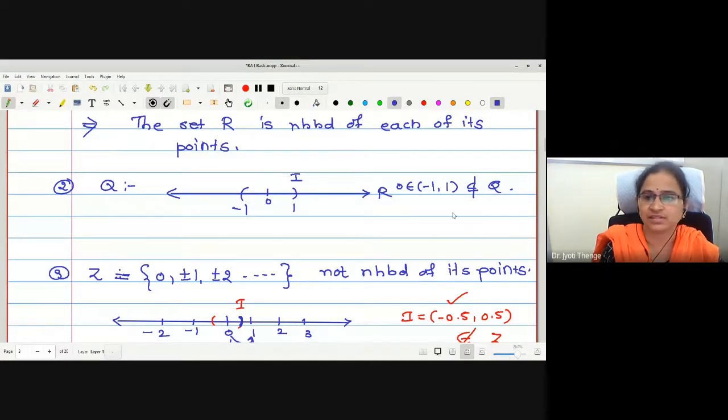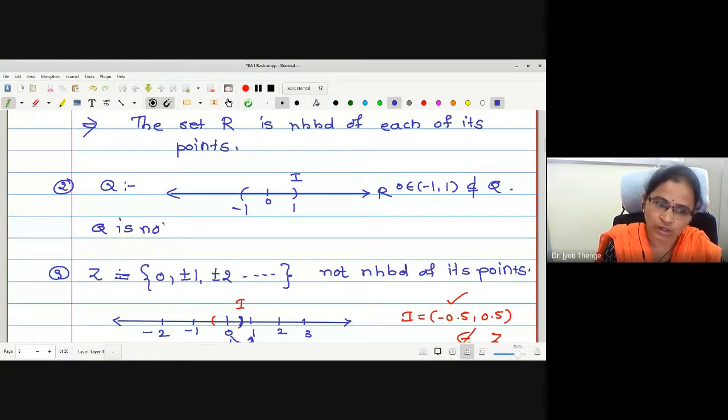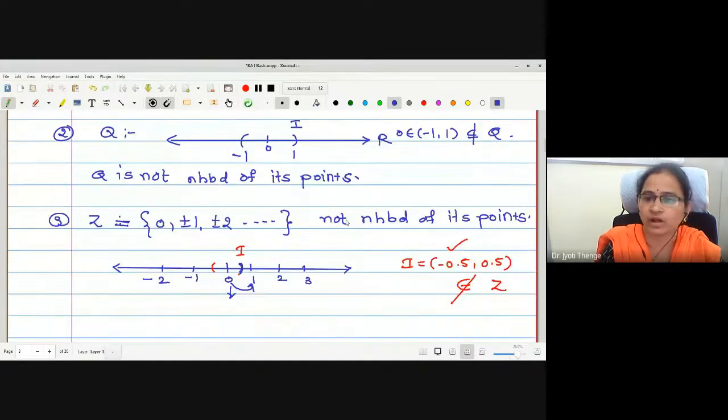Correct? This is not a subset of Q. Therefore, Q is not a neighborhood of its points. Correct? Here it is not belongs to, here it is subset in that.